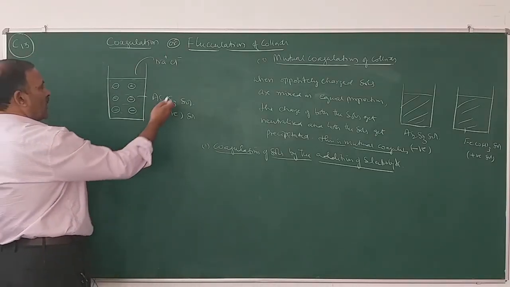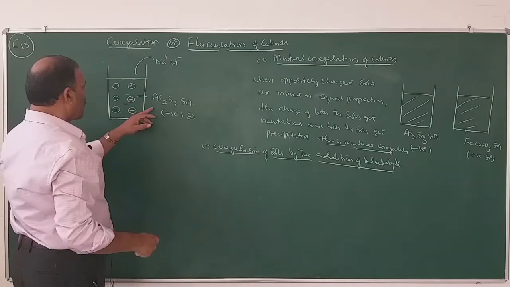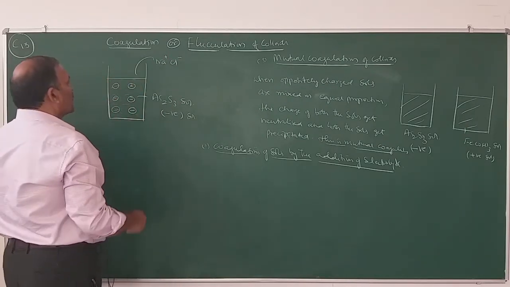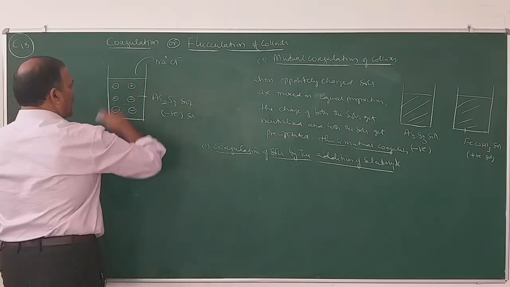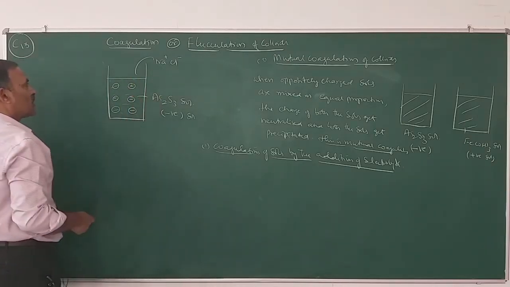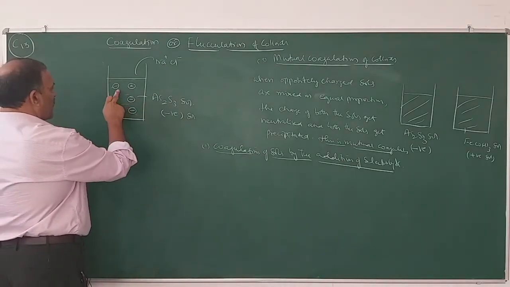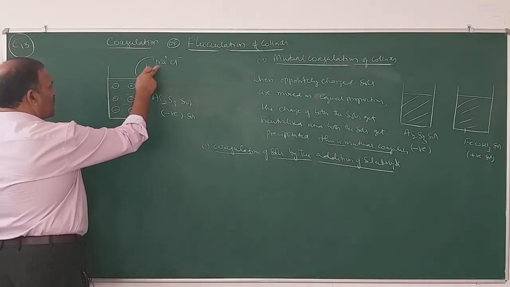So when an electrolyte is added into a salt, the colloidal particles will attract the oppositely charged ions of the electrolyte. Here arsenious sulfide particles are negatively charged.